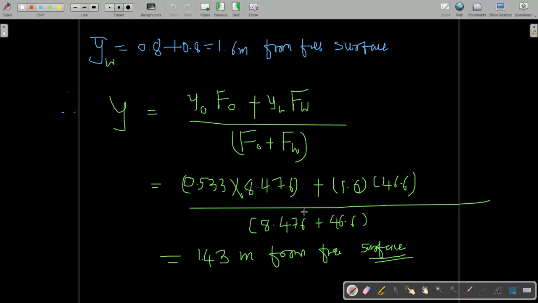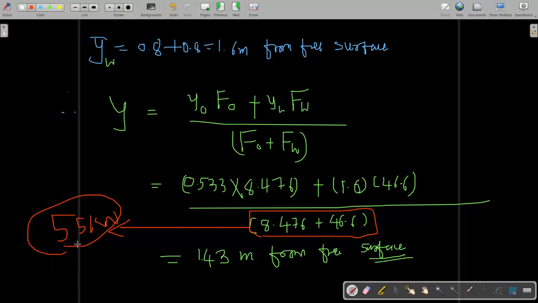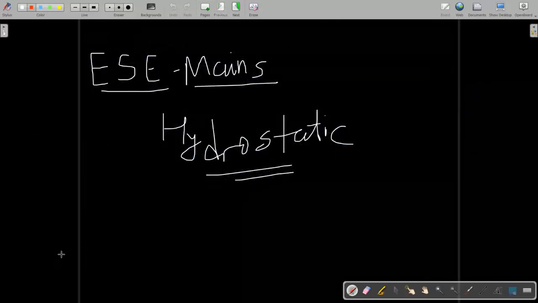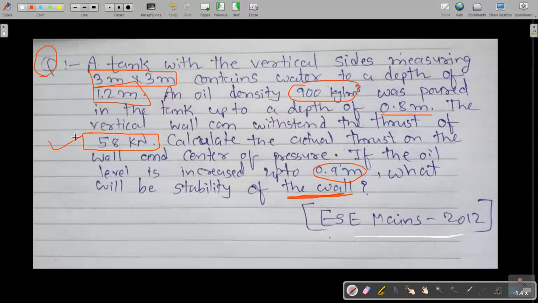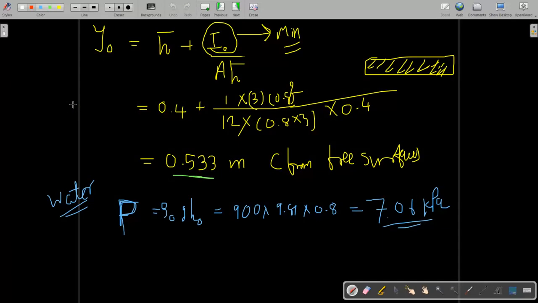Now you have to find the total force. So just do the summation of 8.476 and 46.6. You will find 55 kilonewton. Now this force is less than the maximum limit, which is given as 58 kilonewton. So as per this schematic, our wall can sustain. But as we increase the height, what happens?